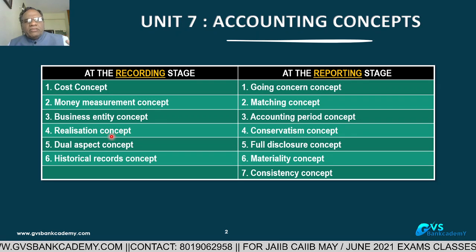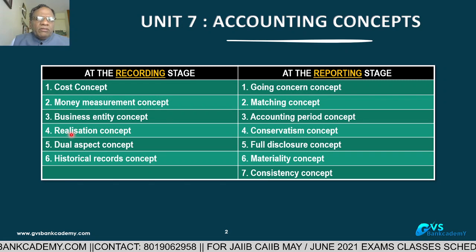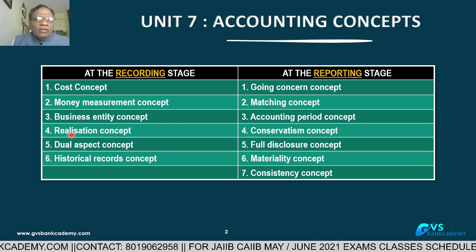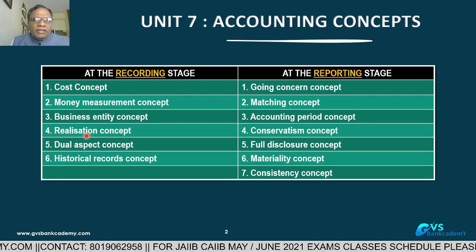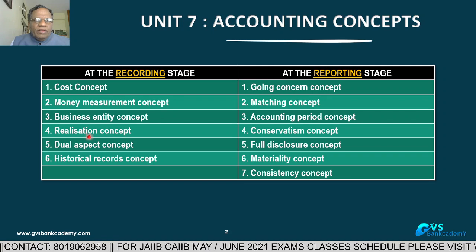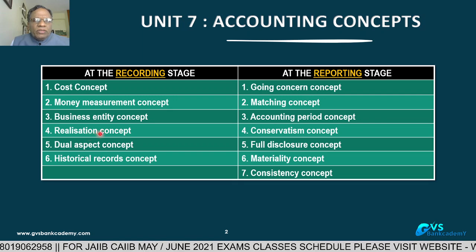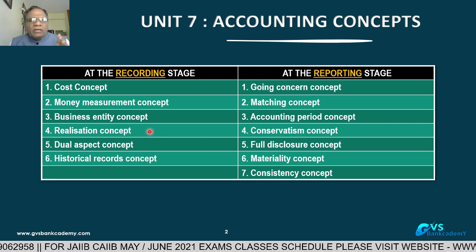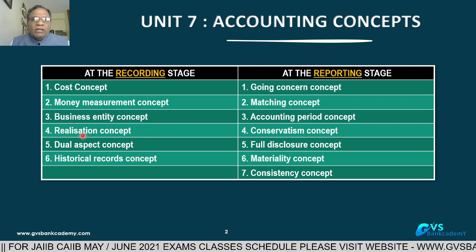Where realization does not take place and recovery is not taking place, automatically the account is going to be turned into an NPA, if realization of income has not taken place within 90 days from its due date. So that is called realization. Only realized income or realized earnings you have to take. Unrealized income we cannot take into account. Unrealized gains we cannot take into account.